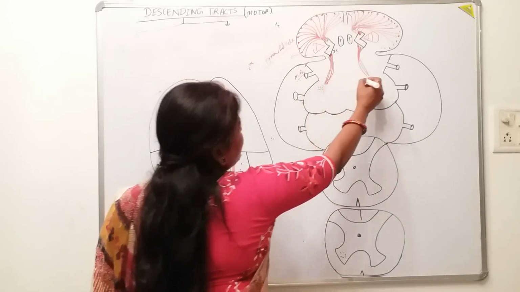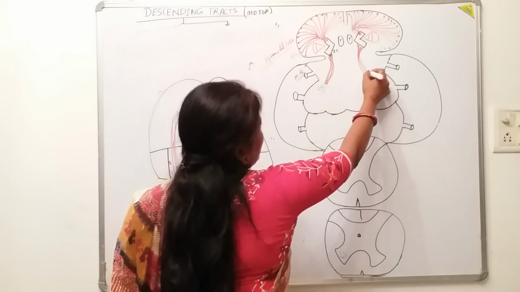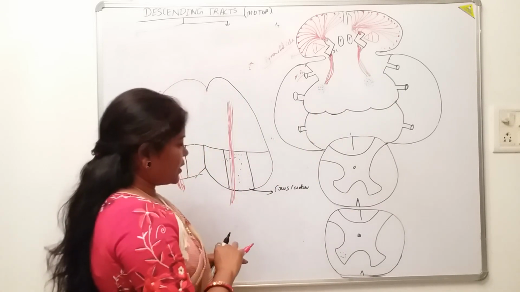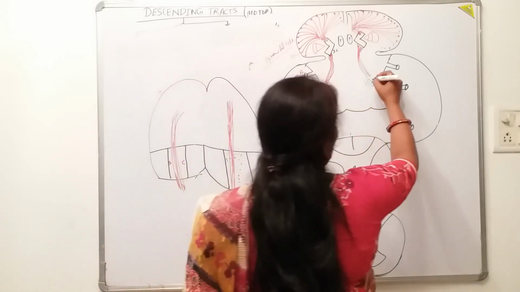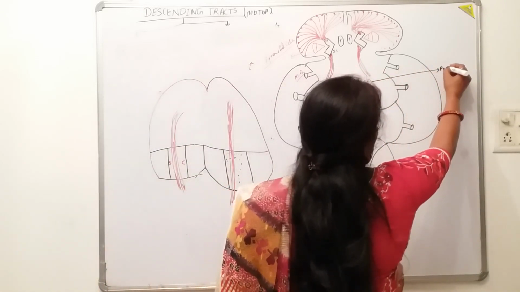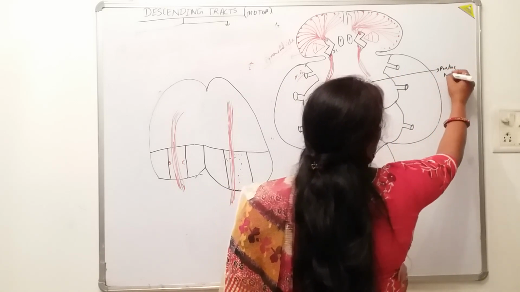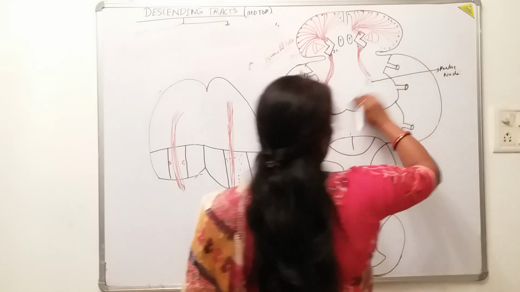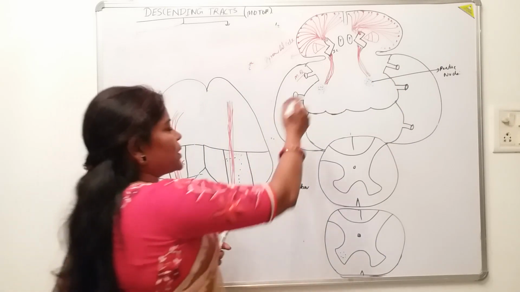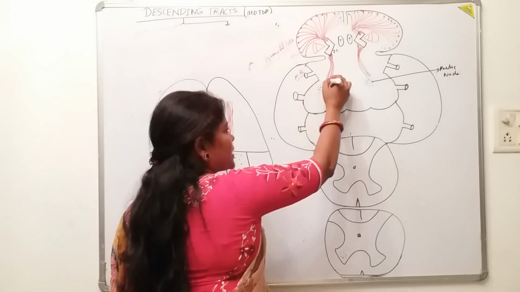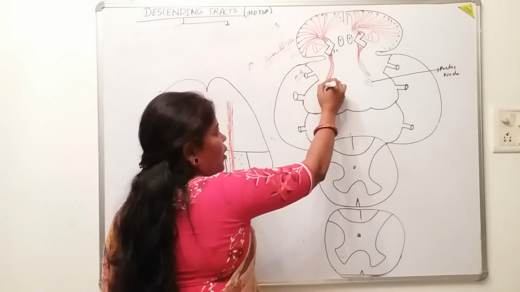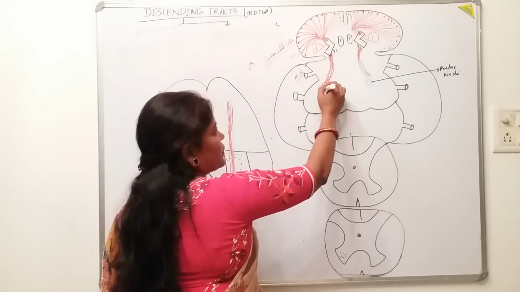It will meet here with the pontine nuclei. In the pons, what is this? These are the pontine nuclei here, which is in discrete form. Some of the descending fibers synapse here with these pontine nuclei.